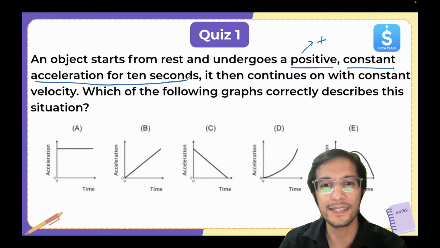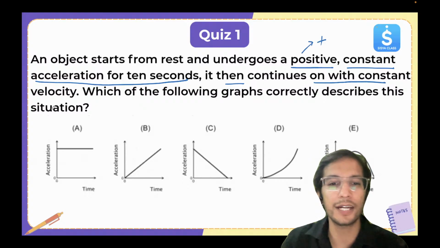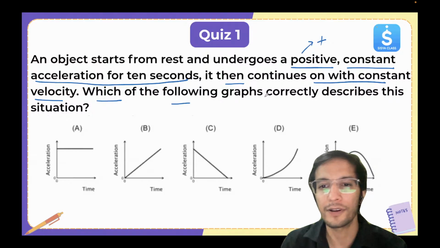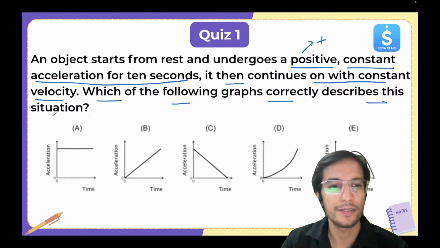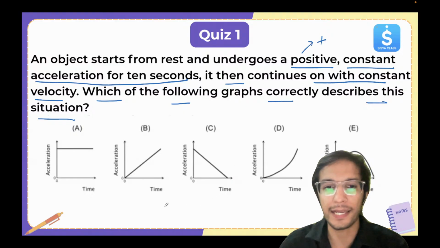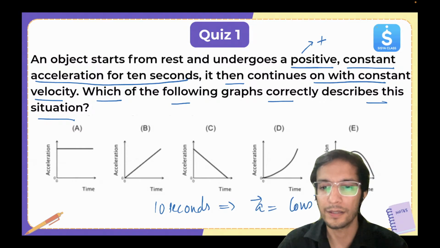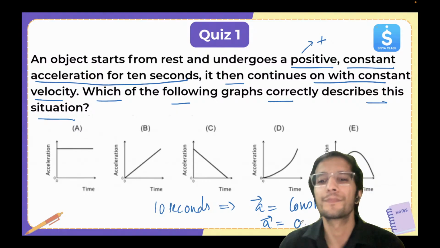It then continues on with constant velocity. Which of the following graphs correctly describes this situation? Now what's happening? For 10 seconds, acceleration is constant, and then acceleration becomes zero.